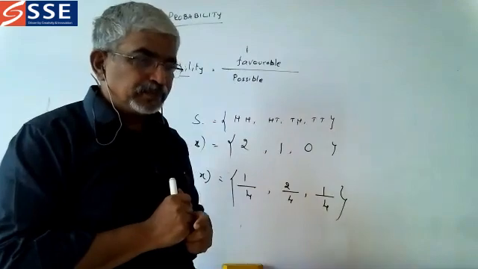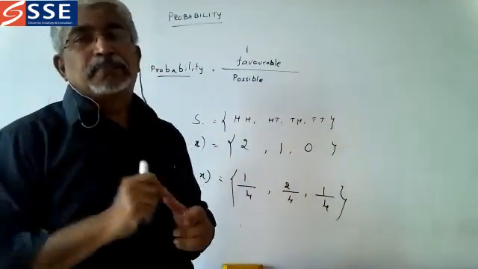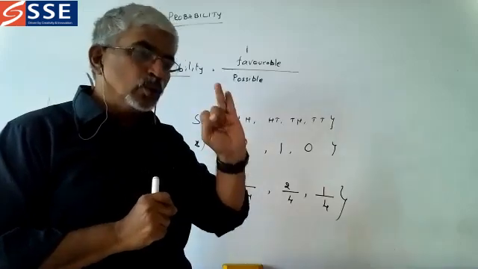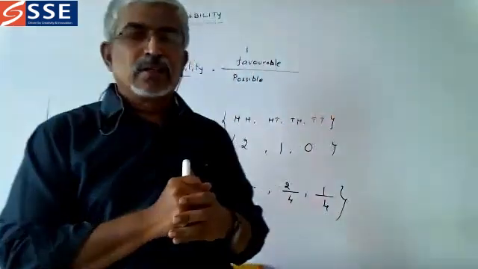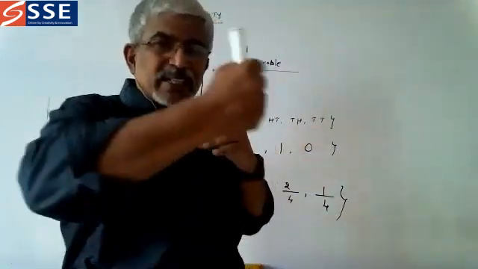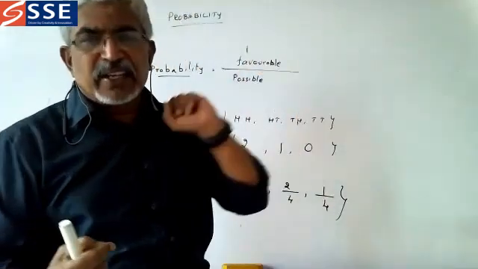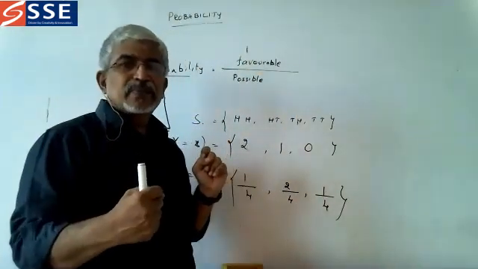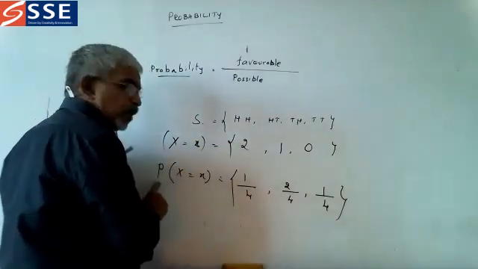Toss a die means what values will come? 1, 2, 3, 4, 5 and 6. So 6 values come. What are the chances? Chances of getting 1 is 1 by 6. Chances of getting 2 is 1 by 6. So now chance is nothing but probability.